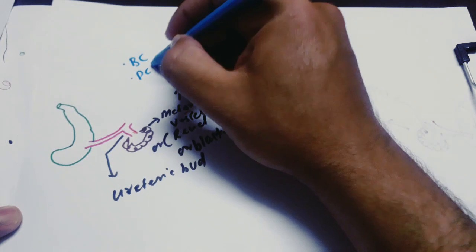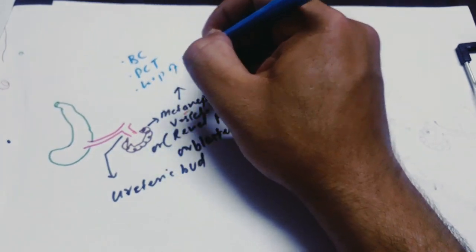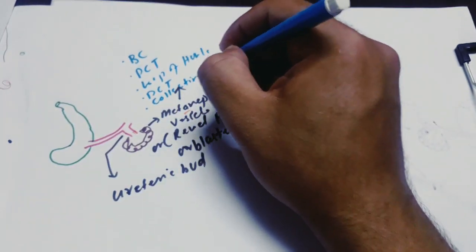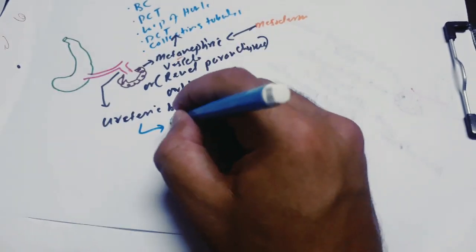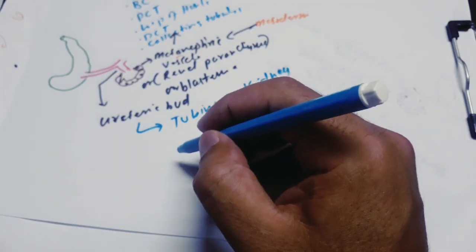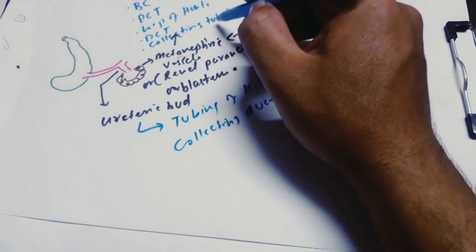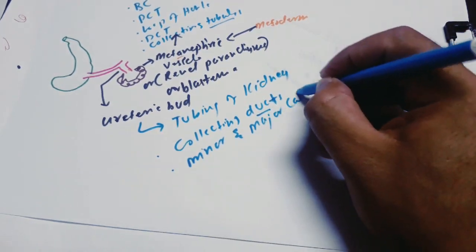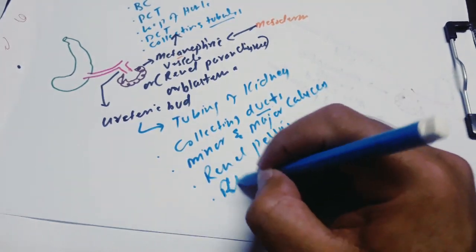The metanephric vesicle is going to form Bowman capsule, proximal convoluted tubule, loop of Henle, distal convoluted tubule, and collecting tubules. Now the ureteric bud is going to form the tubing system of the kidney, which consists of collecting ducts, minor and major calyces, renal pelvis, and ureter.